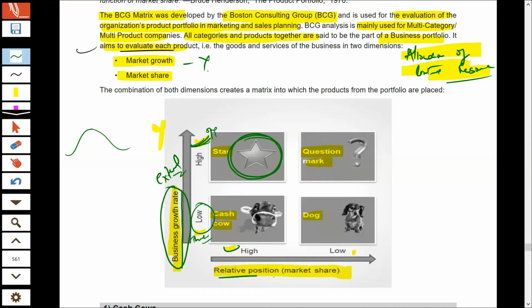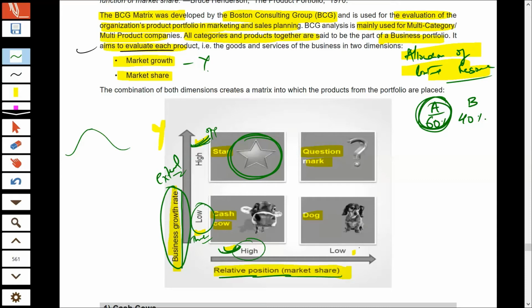Now on the x-axis, we have relative market share. That is your market share compared to your competitor, that is the number of customers who are buying your product compared to your competitors. Supposing your market share in the industry is 60%, and your largest competitor in the market has a market share of maybe 40%. So this is you and this is your competitor. Your market share compared to your competitor is high. This shows that a larger number of customers are buying your product instead of your competitor's product. So you can write high.